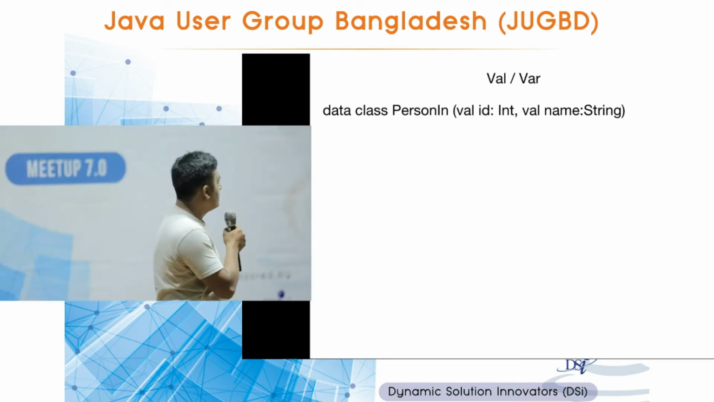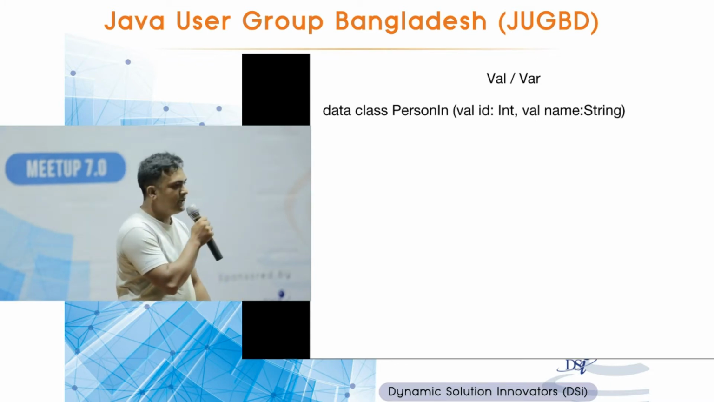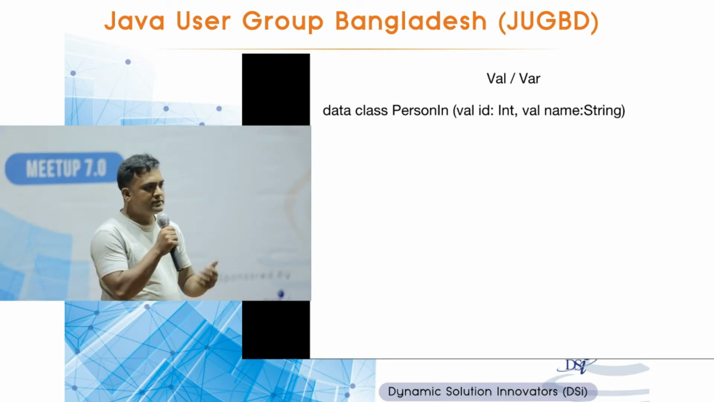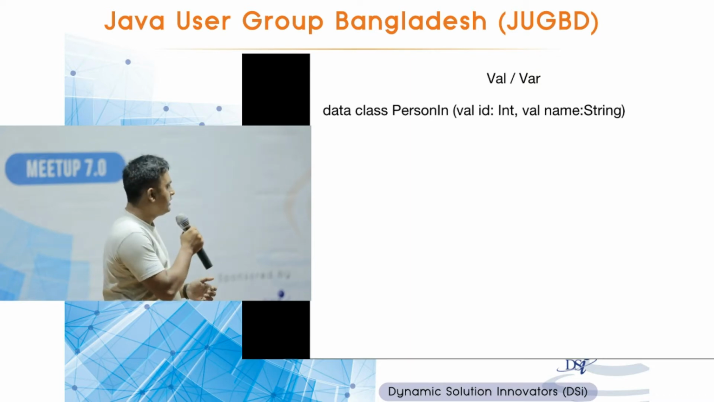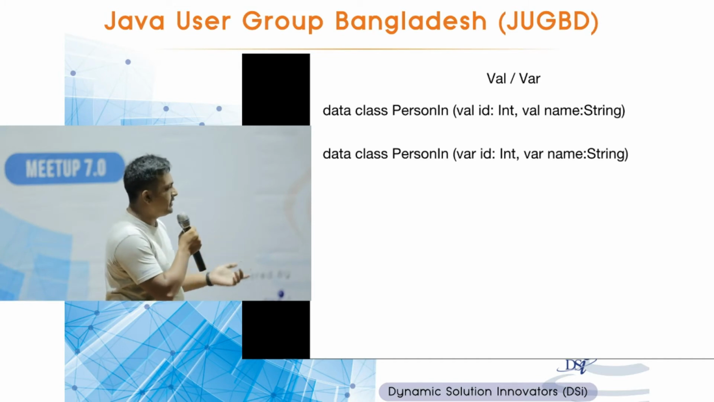So val and var. There are two types of properties in Kotlin. One is var and one is val. Val is immutable. That means once the value is set to a val, you cannot change it. And if you are setting it as a var, then you can change it.